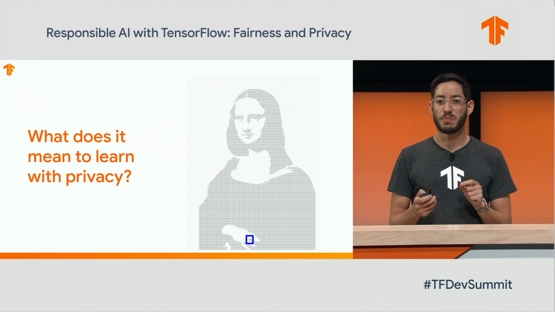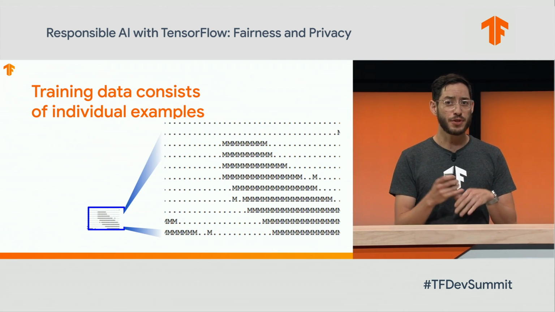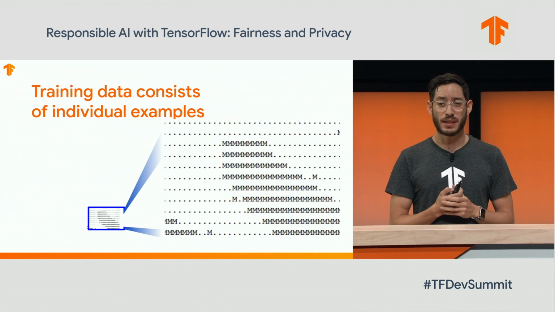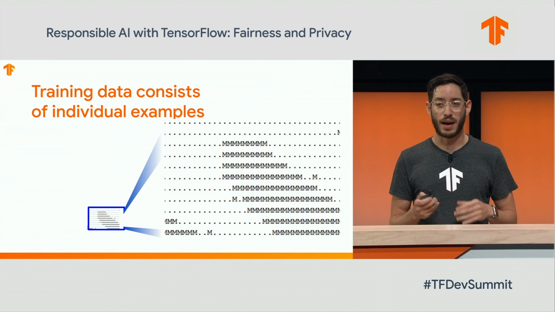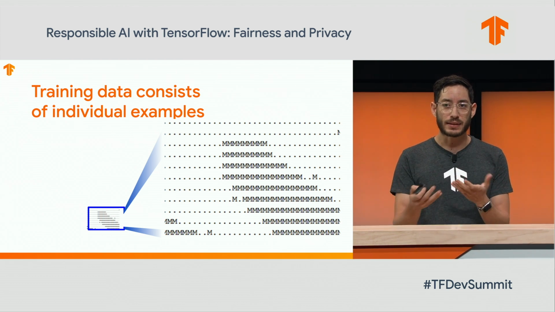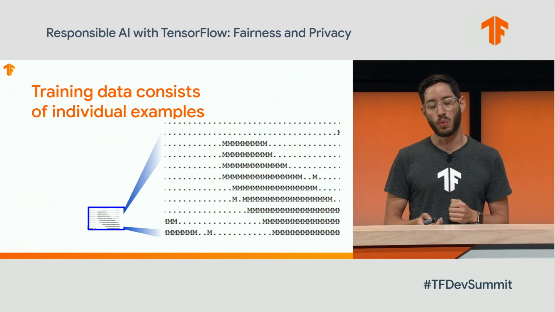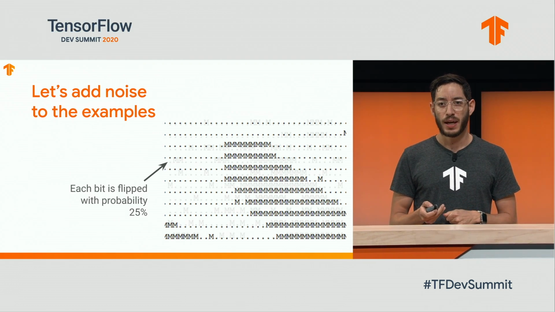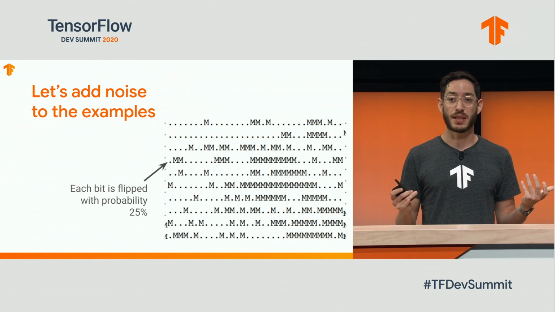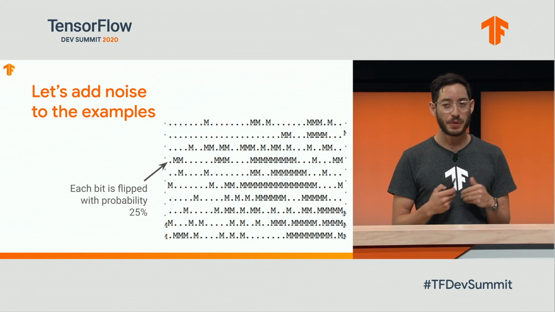Now, let's zoom into one specific corner, that blue square that you see down there. So assume that we're training on the individual data that I'm zooming in. If we train without privacy, we'll train with that piece of data. However, we can be clever about the way that we train a model. And what we could do, for instance, is flip each bit with a 25% probability.